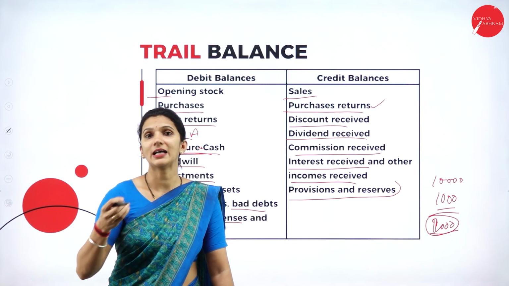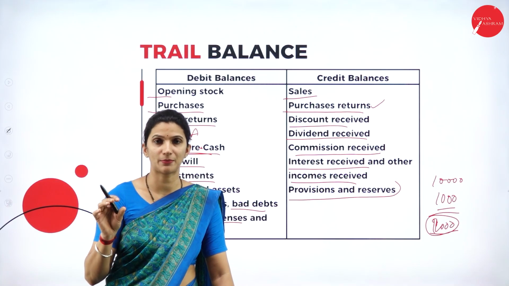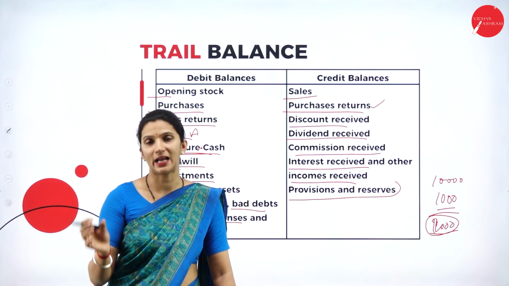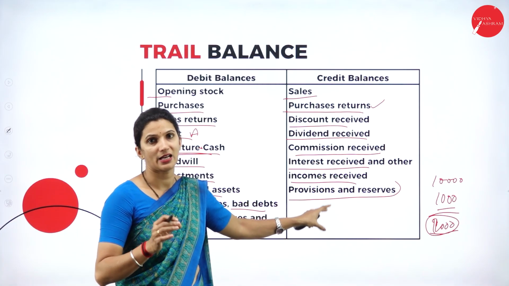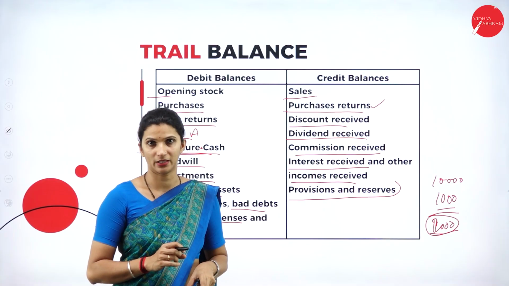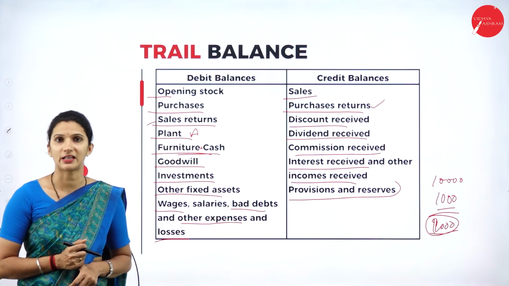So these are the liabilities where a certain fund is transferred to these provisions. For example, the bad debts. So it is a liability to the business. So the provisions and any reserves created, we will write under the credit side. So these are all the common things that come under the trial balance.